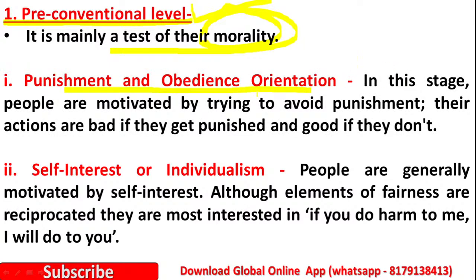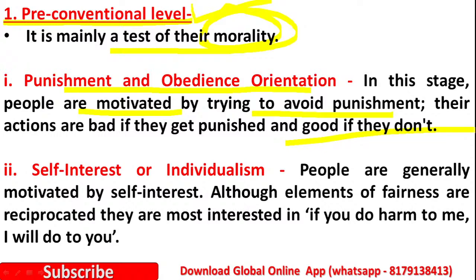In this stage people are motivated by trying to avoid punishment. We can observe this in classes also. Whenever we give punishment to children, they try to avoid it. Their actions are bad if they get punished and good if they don't. If you punish the students, they may get angry; if you don't punish, they will act good.